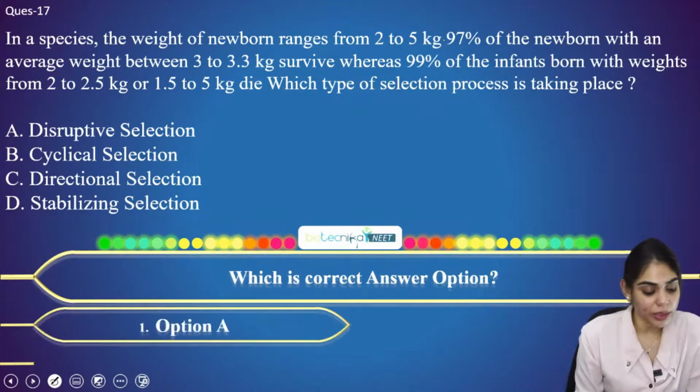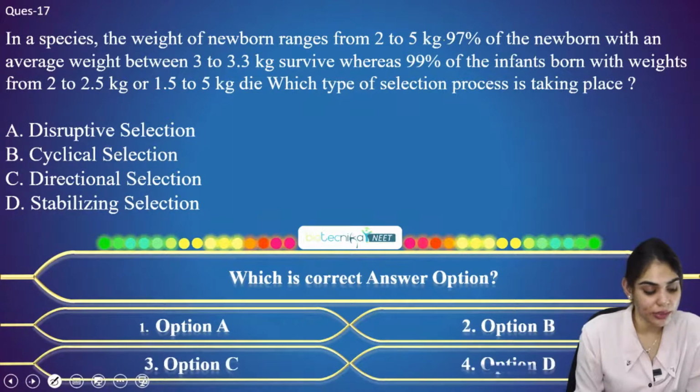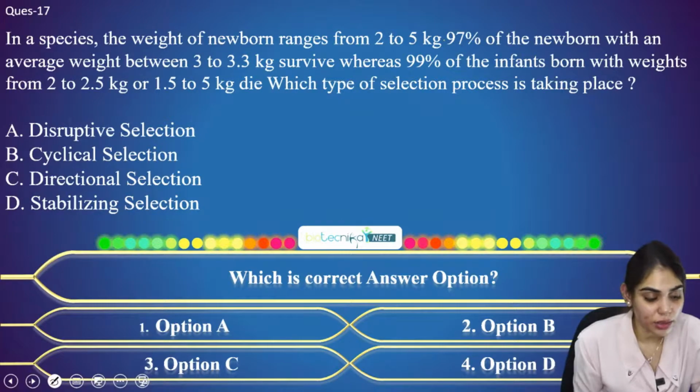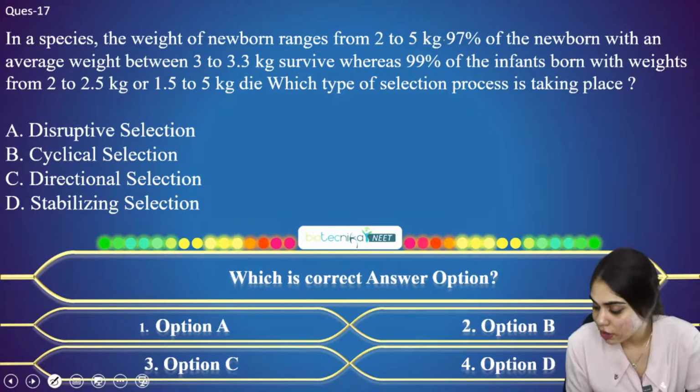So again, an application type question. Here you have to select the suitable option from this. Is it disruptive selection? Is it cyclical selection? Is it directional selection or stabilizing selection?